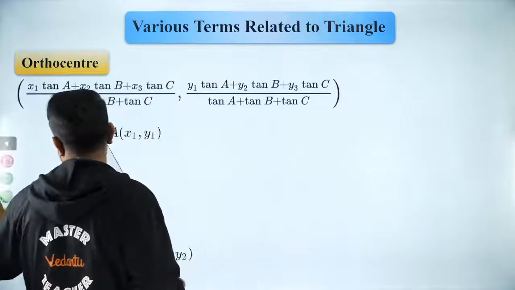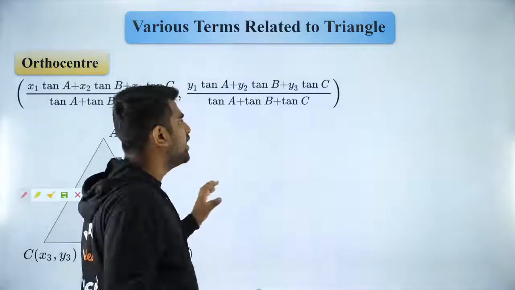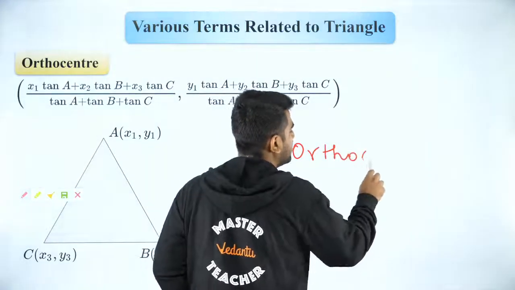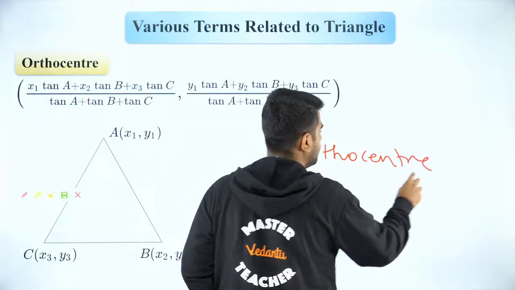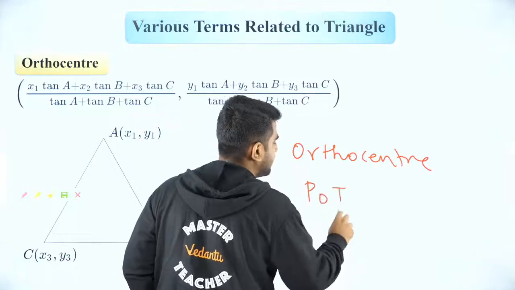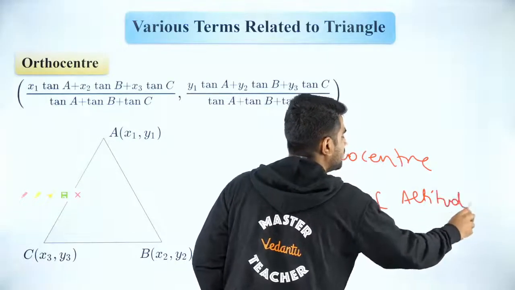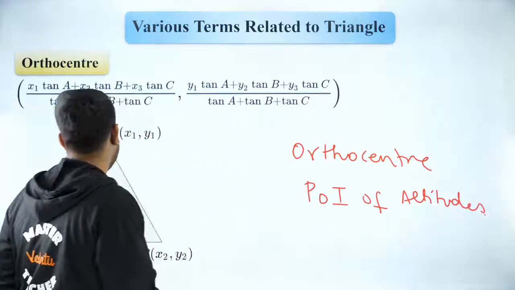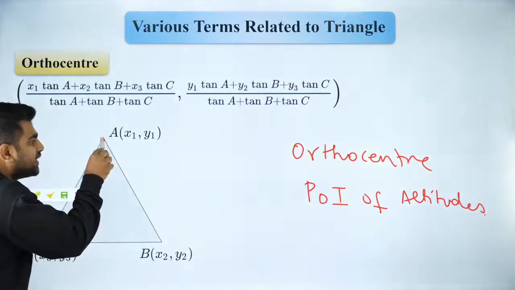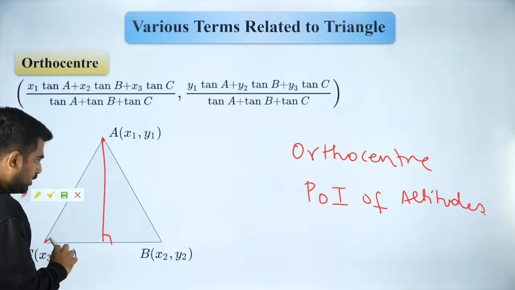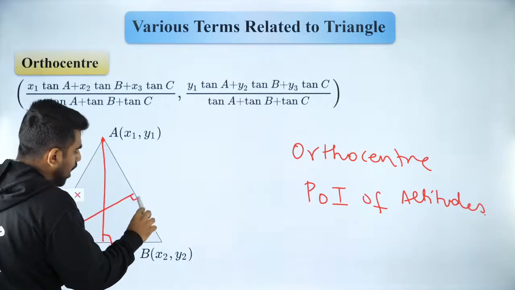Amit is absolutely right. So what we have here, orthocenter, is nothing but point of intersection of altitudes. What do you mean by altitudes? Altitudes are those lines which are dropped from vertex in a perpendicular fashion to the opposite side.